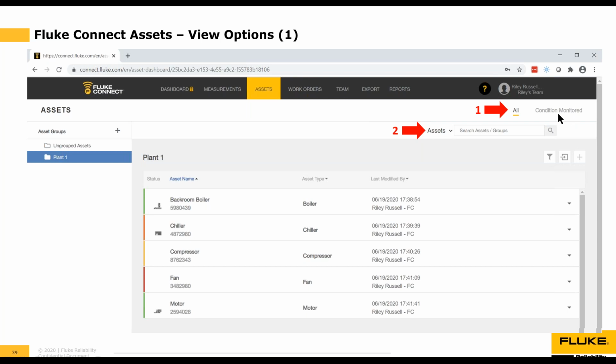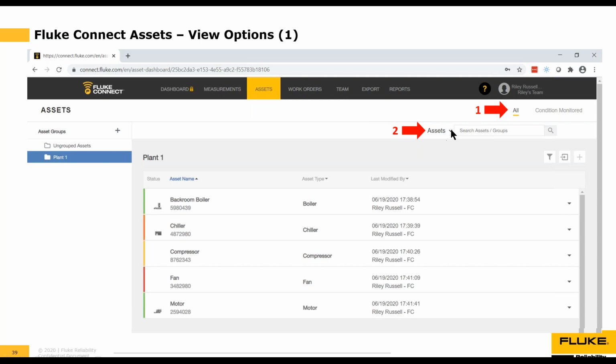In our case, we don't have those products, so we're just going to look at all of our assets. So we want to make sure that we've got the all option selected here. Next to the number 2, you'll see that we've got the word assets, but we also have a little drop-down box here. That's because this can toggle between assets or asset groups.